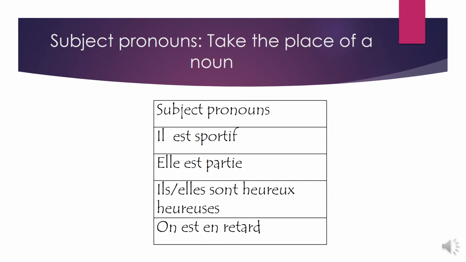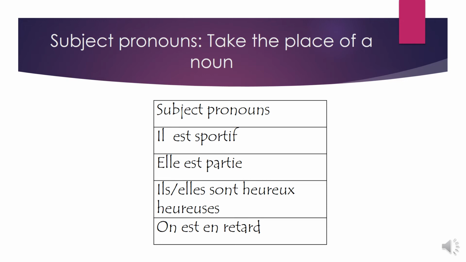Elle est partie. As you see in this form, we have used the verb être as an auxiliary. And then we have the past participle of the verb partir, which means to leave. In here, we have the agreement. Parti, even though it's a verb, in this case acts as an adjective. So we make the verb agree with the subject pronoun, which in this case is elle.